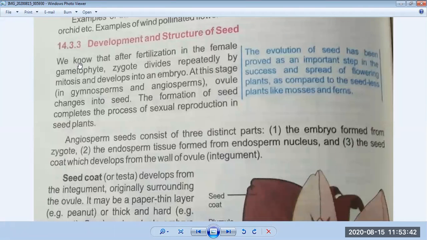Okay, so you can see, we know that after fertilization in the female gametophyte, the zygote divides repeatedly by mitosis and develops into an embryo. So this is not new for you. You also discussed these things in your junior classes, what the zygote is, what mitosis is, and how the embryo develops. Habibullah, can you turn on your mic? Please unmute your mic. I want to ask you, tell me the answer. What is zygote?